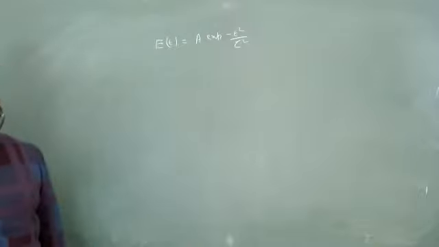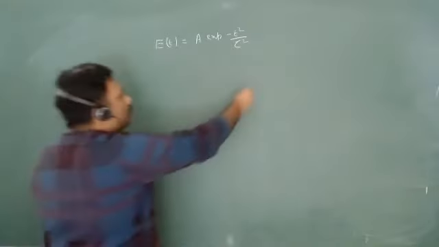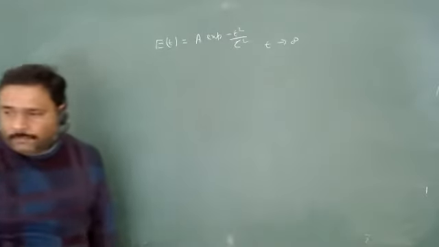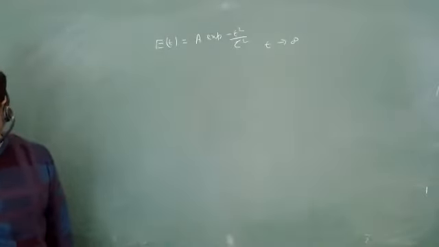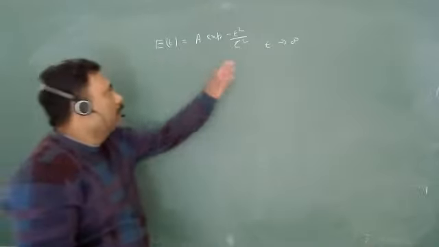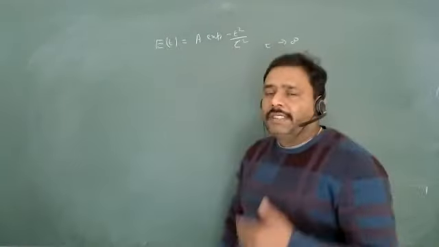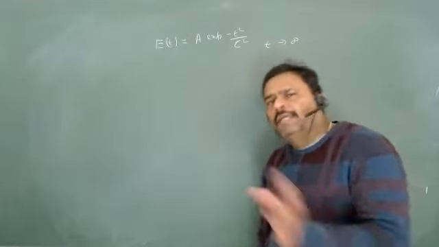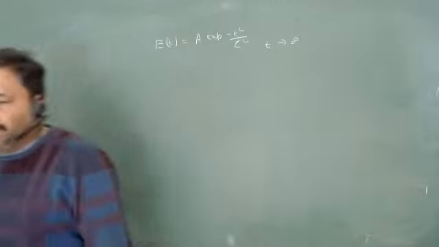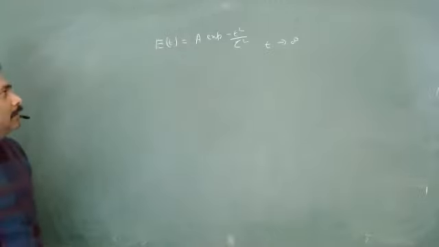Yes, sir. And you will go t tends to infinity. Okay, t tends to infinity. So you have to just talk about the transition probability, how the transition probability is basically in a proportionality term. You have to give the answer in a proportionality term. So there is not any problem.